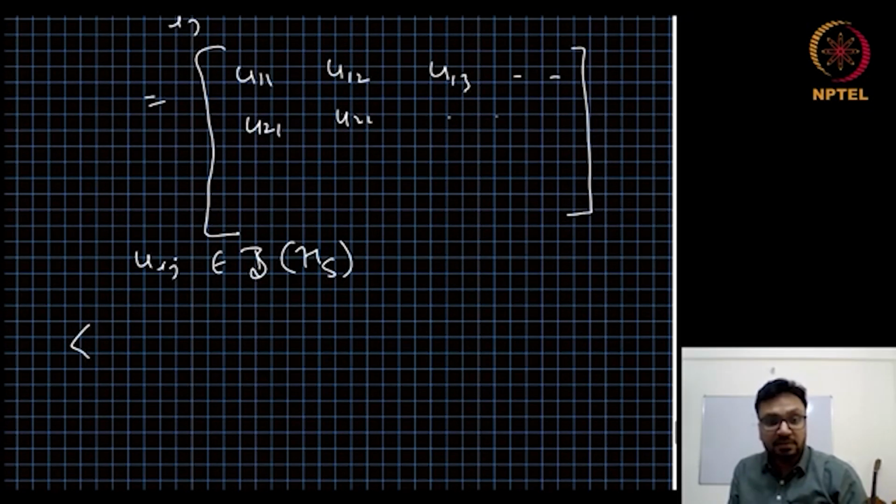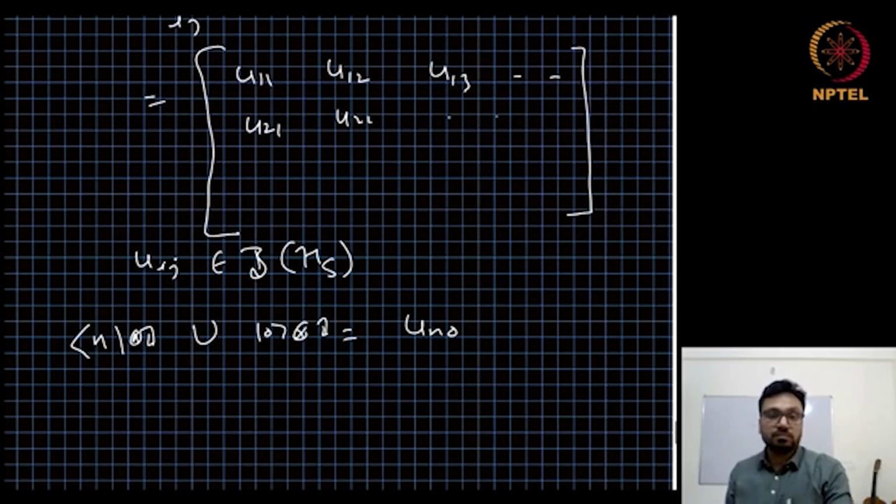So <n| tensor identity, U, |0> tensor identity is Un0, which is Kn.